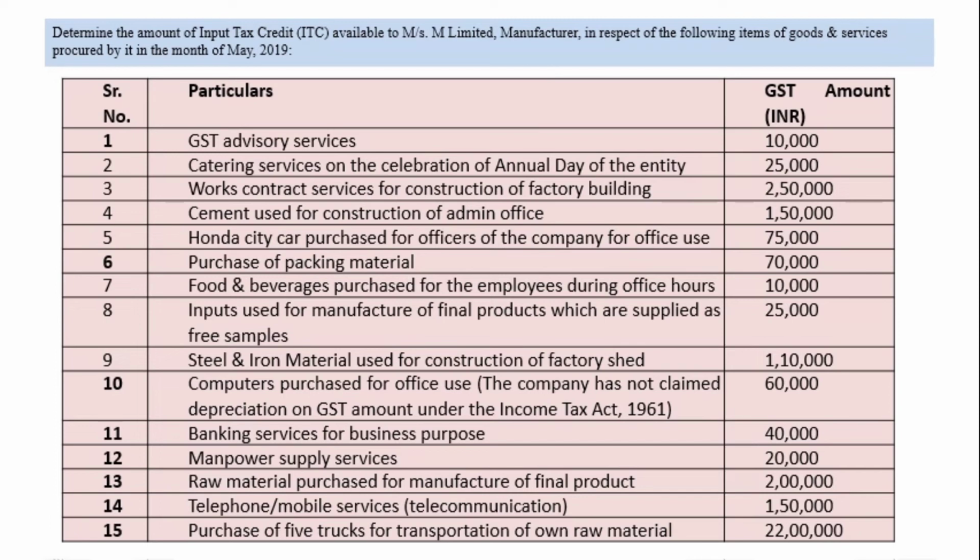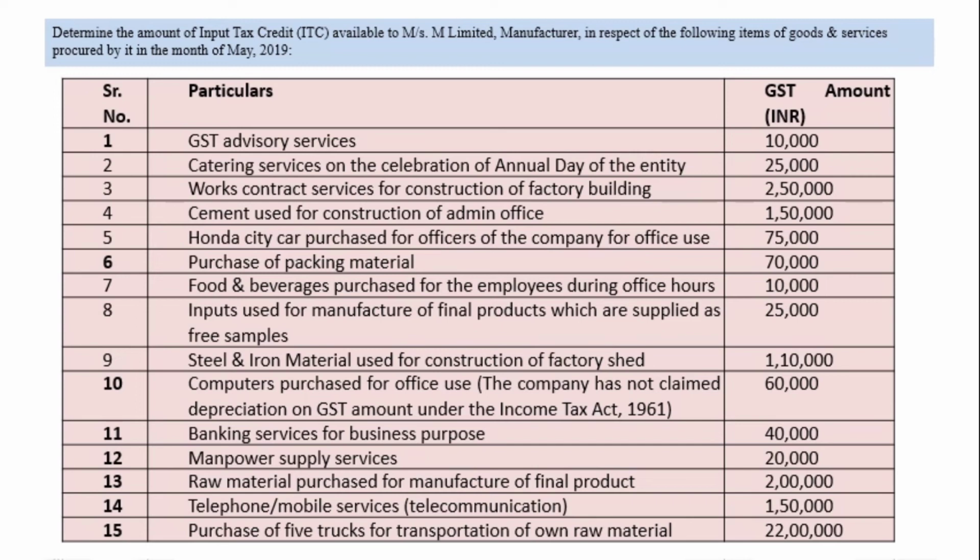Next one, banking service for business purpose. So it is also for the business purpose, and whatever business banking service you have availed, all the conditions of section 16 satisfied here. So that is why ITC of 40,000 is allowed. Manpower supply of service, it is also allowed because you are using that manpower supply for the business purpose. So 20,000 ITC is allowed.